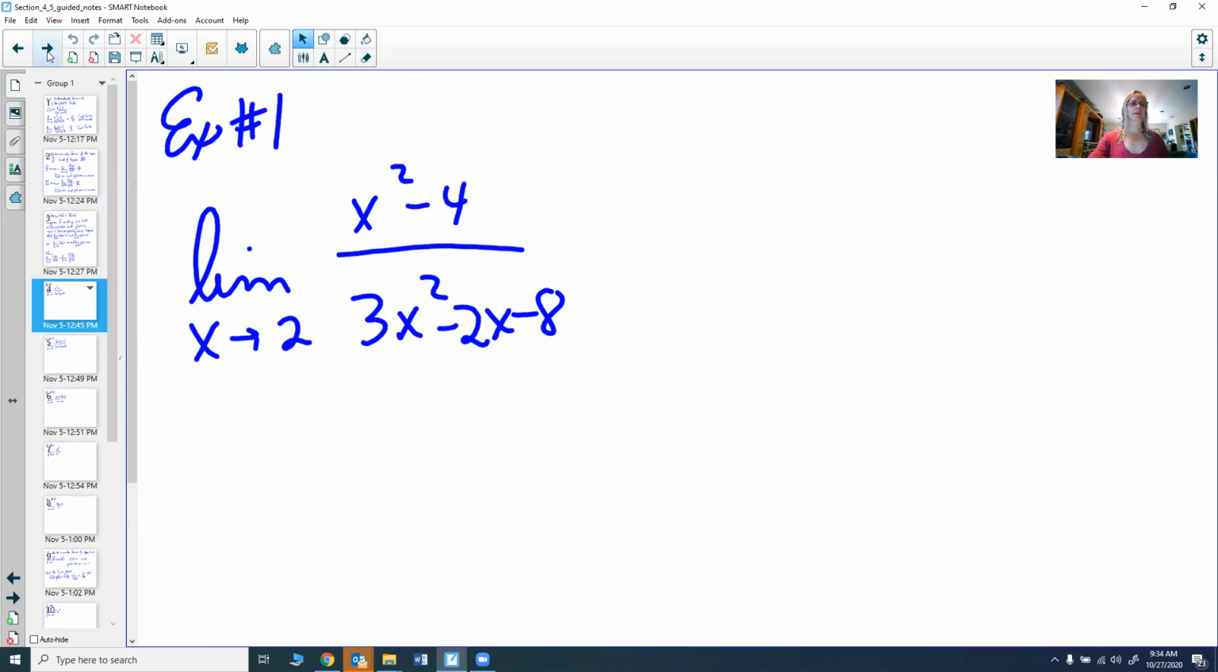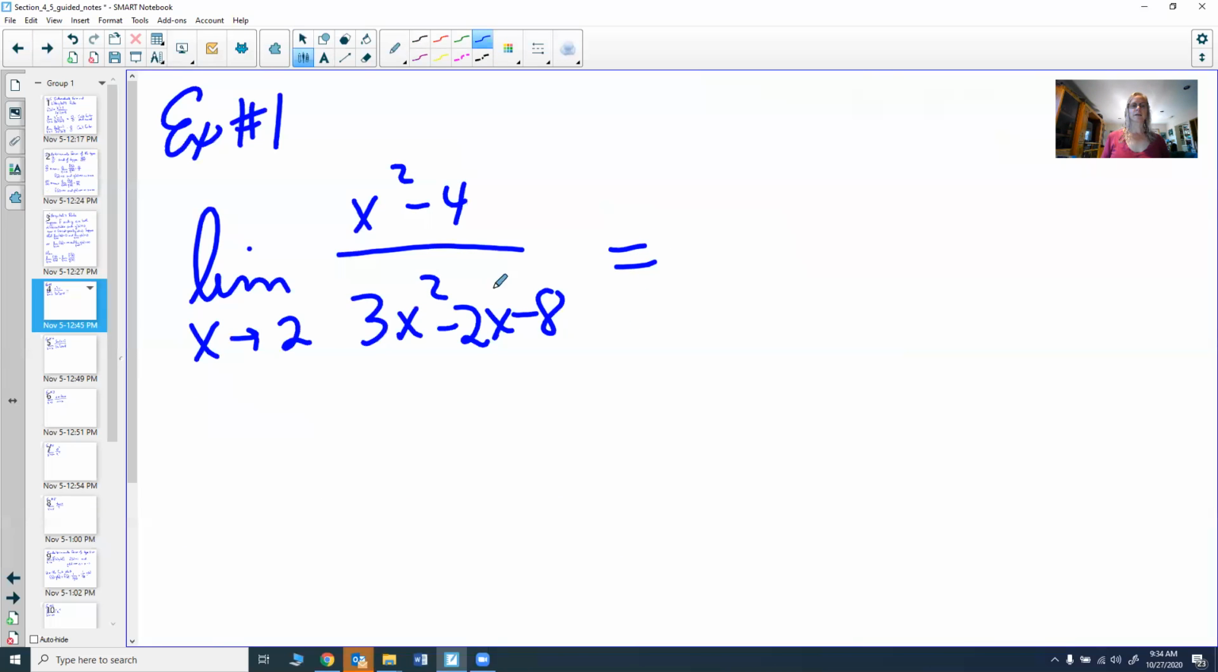So let's go look at how to do one of these. Let's take an example. Let's say we want to find the limit as x goes to 2 of x squared minus 4 over 3x squared minus 2x minus 8. Again, we can solve this by factoring, but we can do it a different way. Let's show you the different way we can do it.